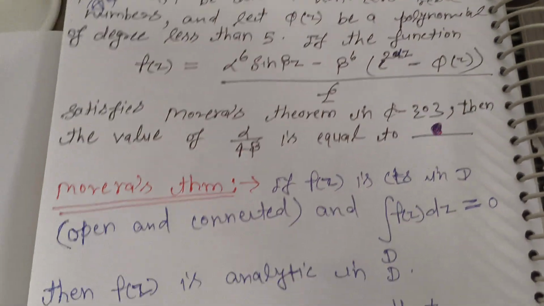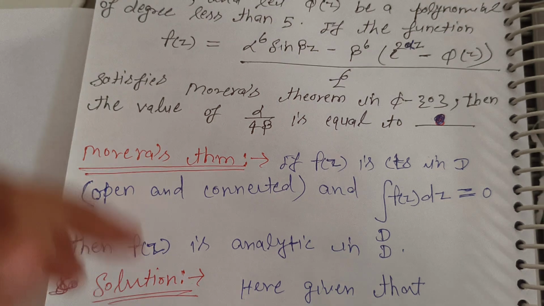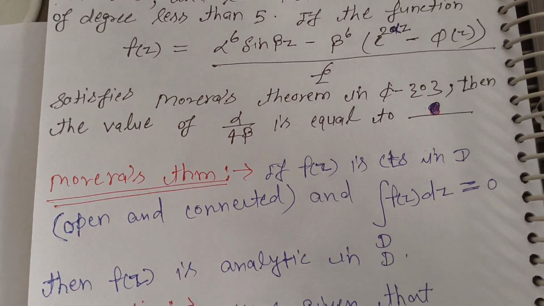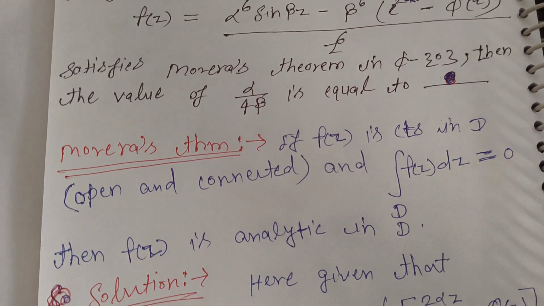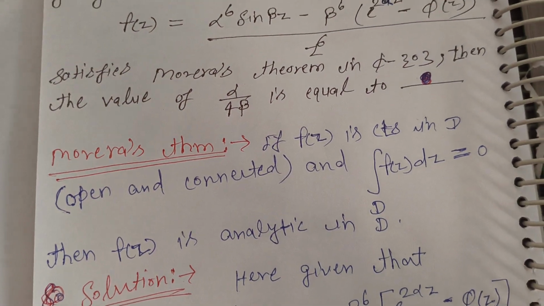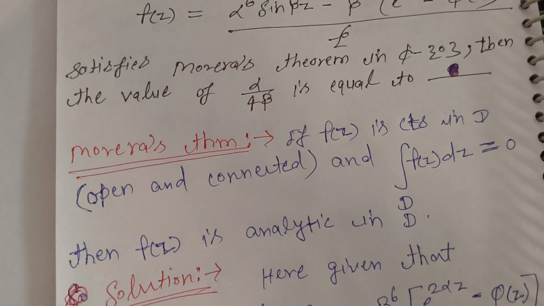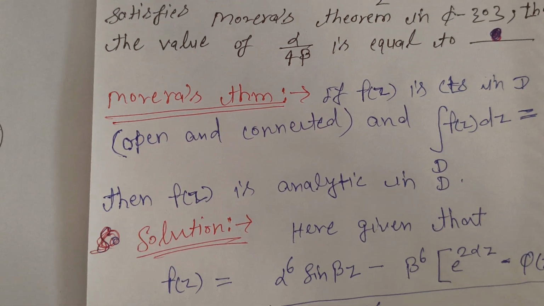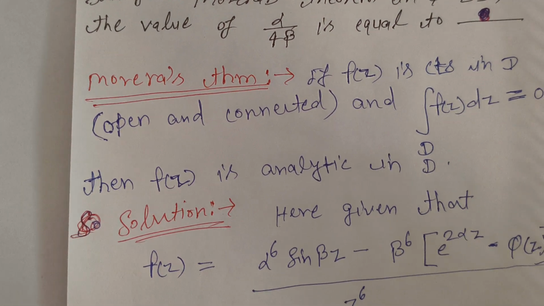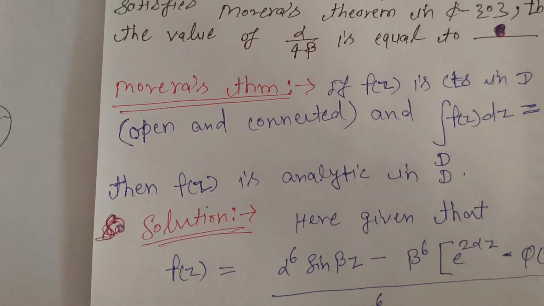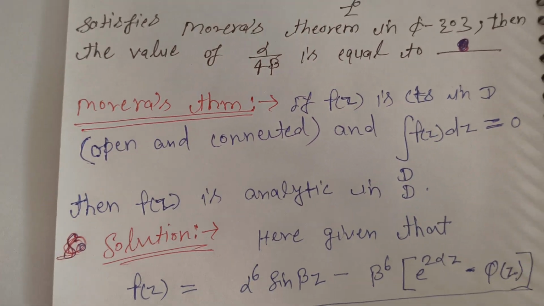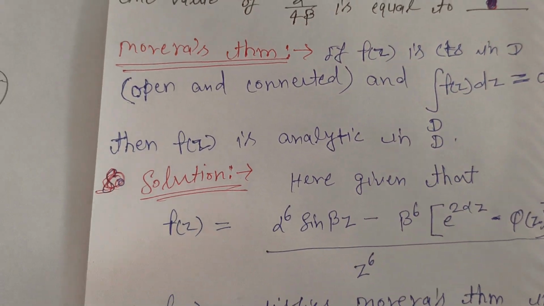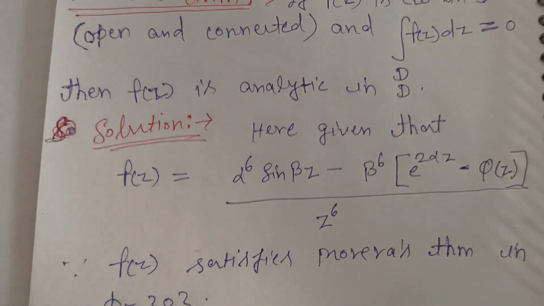So we go to the Morera's theorem statement. What does Morera's theorem say? Morera's theorem says that if f(z) is continuous in domain D, where domain D should be open and connected, and the integration of f(z) dz over D equals 0, then f(z) is analytic in D. So we go to the solution.